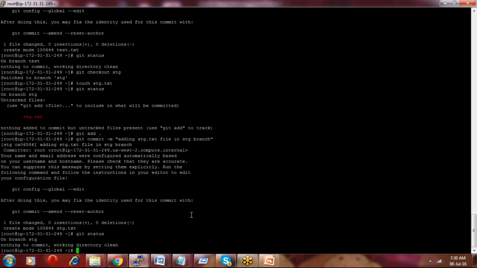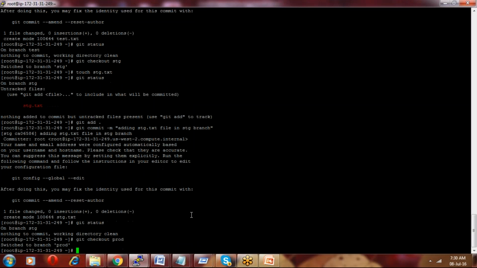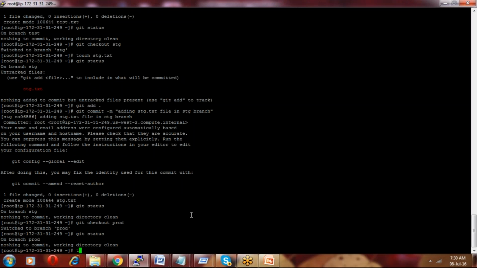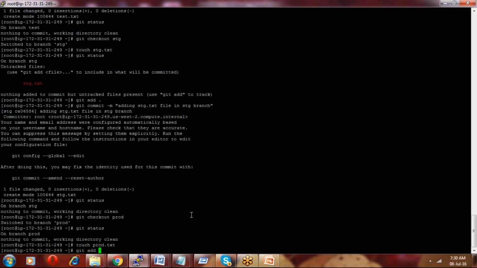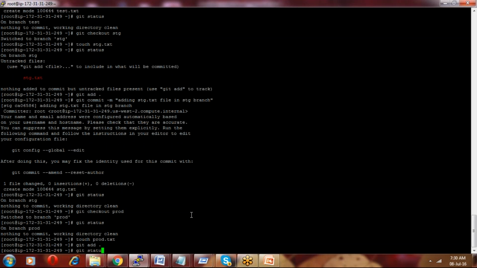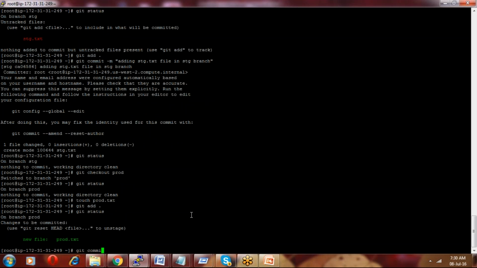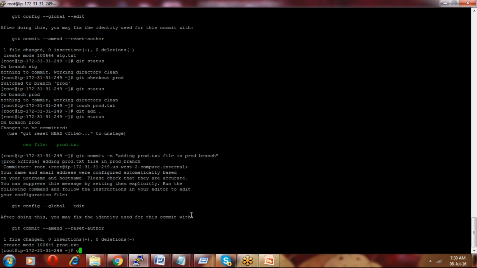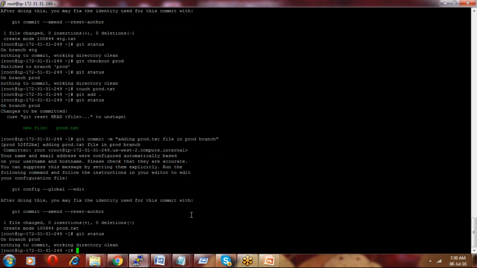If it is clean, then git checkout prod branch. Okay, git status again, you have to check it first, and then touch prod.txt. So git add, git status, git commit -m "adding prod.txt file in prod branch". Right? So git status, you see, everything is clean.